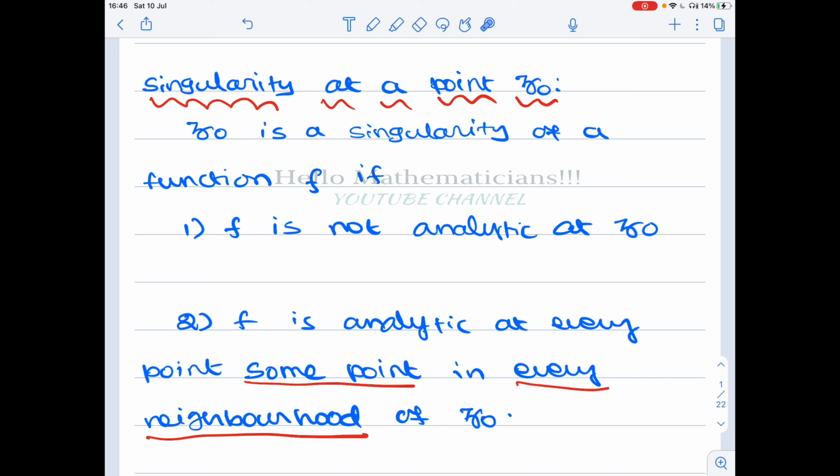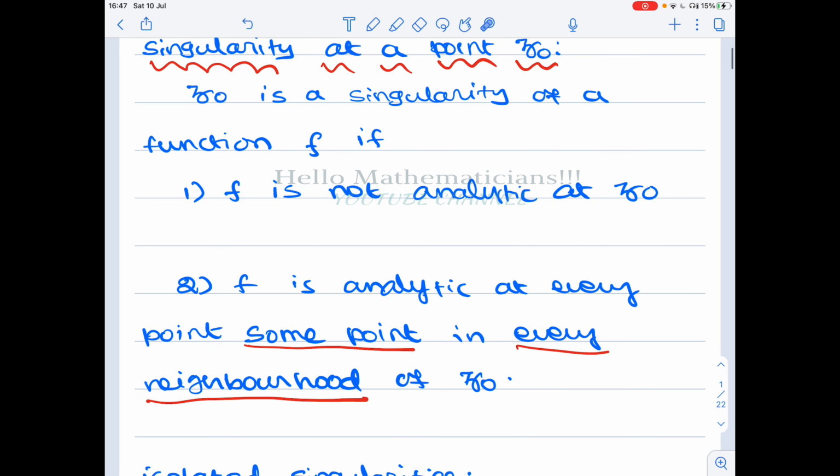What is a singularity at a point z naught? z naught is a singularity of a function f if it satisfies two conditions. First condition: f is not analytic at z naught. This is what I said at first. Basically singularities are points at which f is not analytic, but that is a vague definition because you need one more condition. What is that condition?